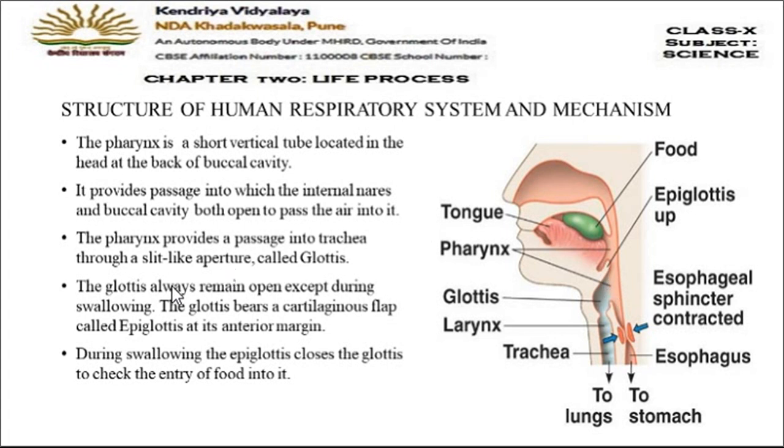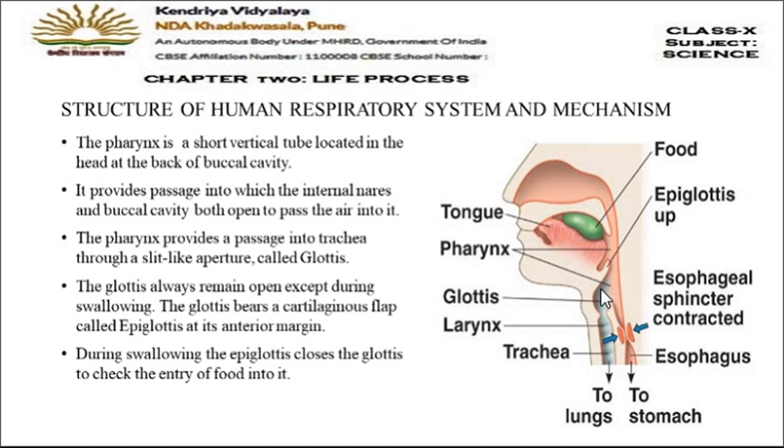So the glottis always remains open, except during swallowing. This you have to remember. Why is it closed during swallowing? Now you can see here that the pharynx is the common part. So whenever food is swallowed, the food has two pathways to go. Food can go into the food pipe, and the food can also go into the windpipe or the trachea.